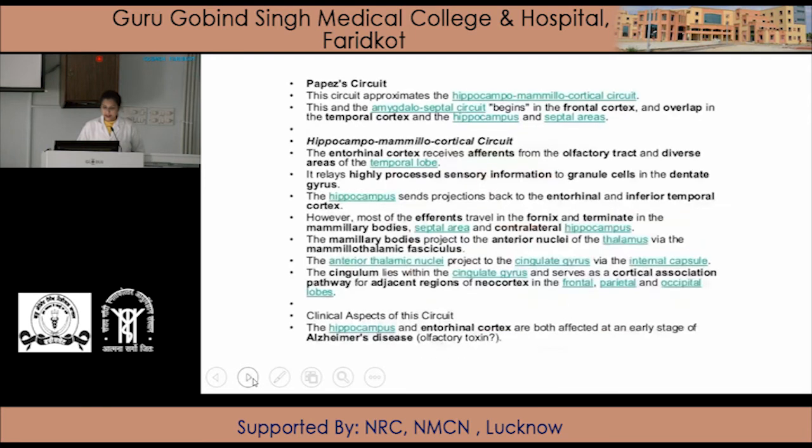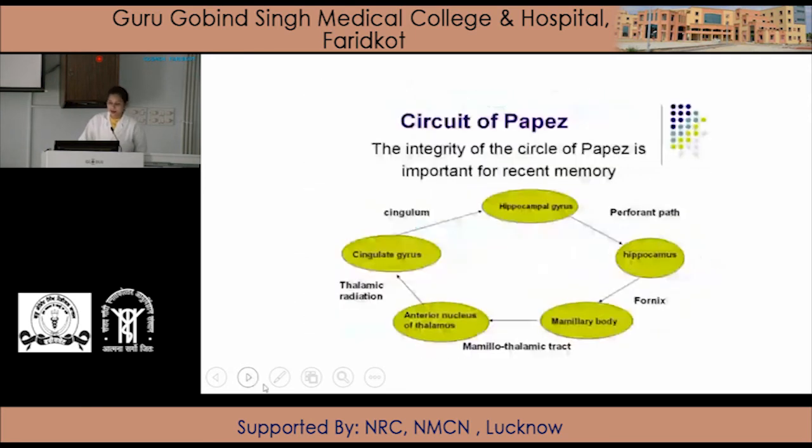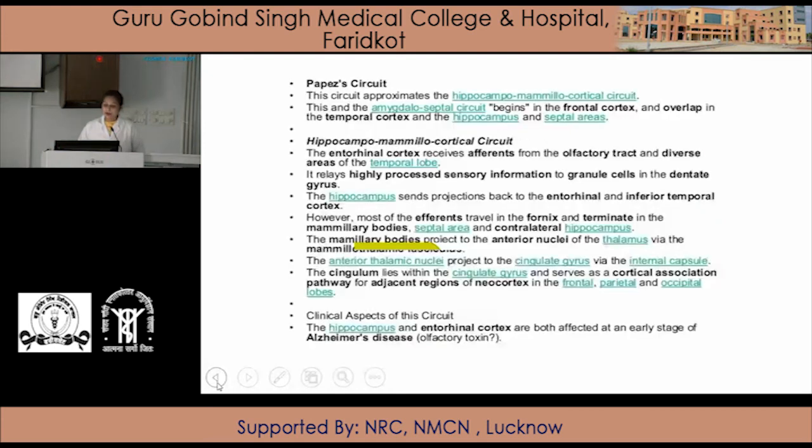Next is the Papez circuit. The Papez circuit starts from the hippocampus to the mammillary body, then the anterior nucleus of the thalamus, and then to the cingulate gyrus, then to the hippocampal gyrus and back to the hippocampus. Papez circuit approximates the hippocampo-mammillocortical circuit. This and the amygdaloid septal circuit begin in the frontal cortex and overlap in the temporal cortex, the hippocampus and the septal areas.